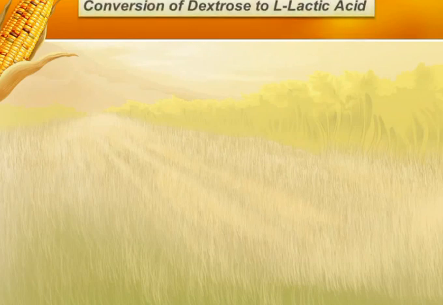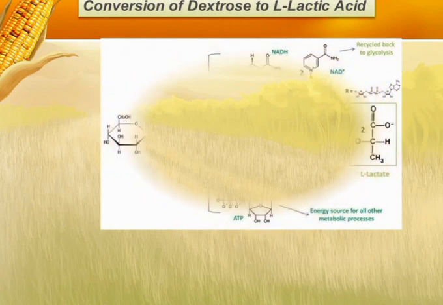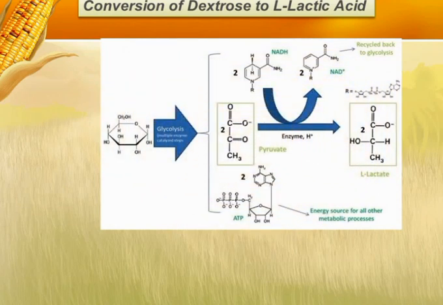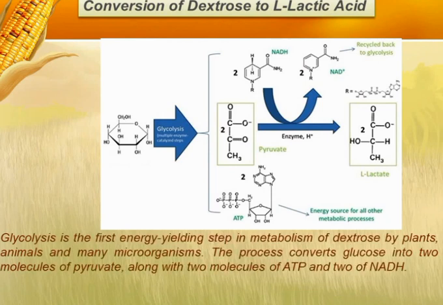Then the dextrose is converted into L-lactic acid. In this process, first dextrose undergoes glycolysis to form two molecules of pyruvate along with two molecules of NADH and two molecules of ATP, and this process is favored by plants, animals, and many microorganisms. Then the pyruvate is reduced by the NADH to form L-lactate.